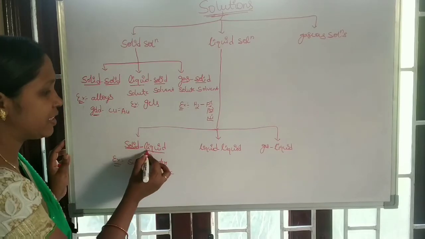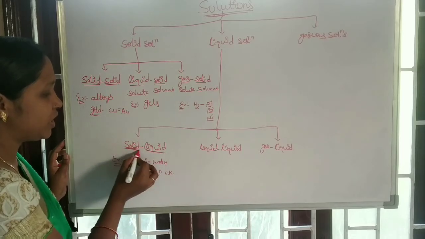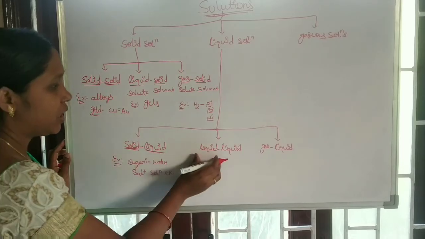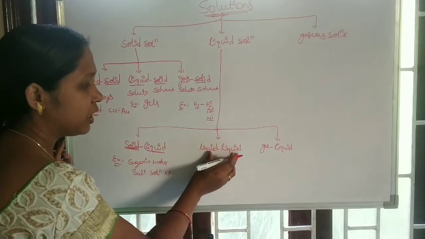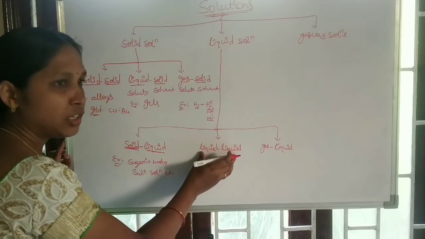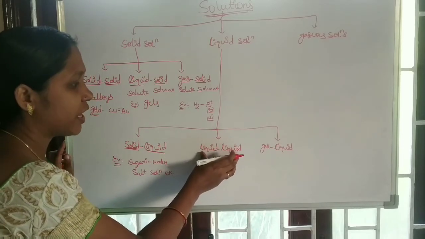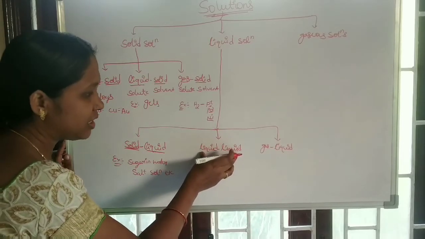Liquid is the solvent, solid is the solute. And next, liquid in liquid. Both the solute and solvent are in the same physical state, that is liquid.